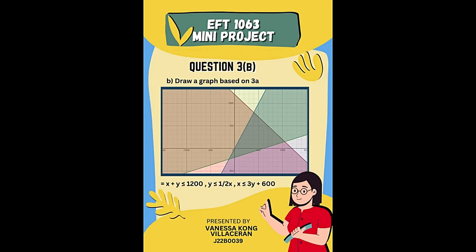For the answer of 3A, we can see that this graph is equivalent to X plus Y smaller than 1200, Y smaller than 1 over 2 X, X smaller than 3Y plus 600. Thank you. I think that is all.